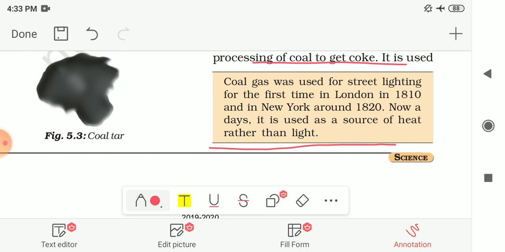The next product we have seen is coal tar. It is a black thick liquid with an unpleasant smell and it is used in many industries as a primary, or you can say starting, material. And coal gas we have seen after that. Coal gas is obtained during the processing of coal to get coke and it is also used as a fuel. So these are the things we have seen in this video.